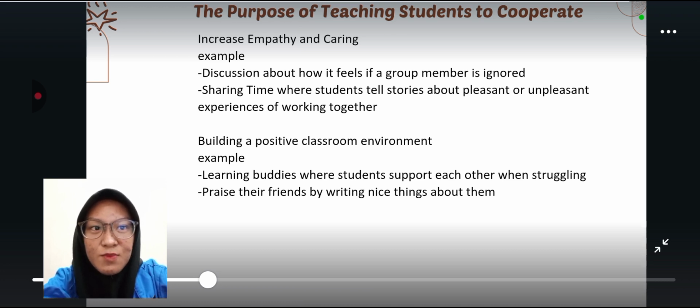The fifth is building a positive classroom environment, creating a comfortable classroom atmosphere. For example, learning buddies where students support each other when struggling and praise their friends by writing nice things about them.